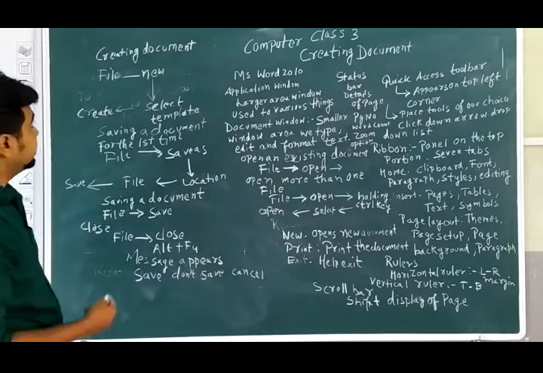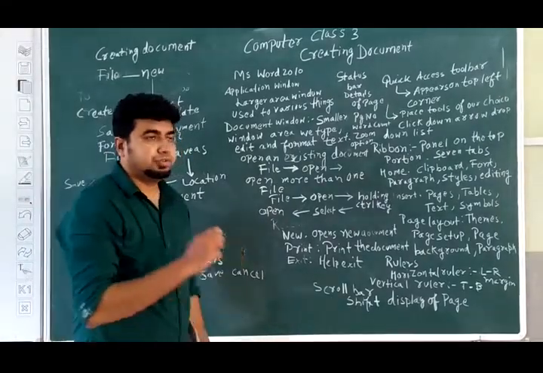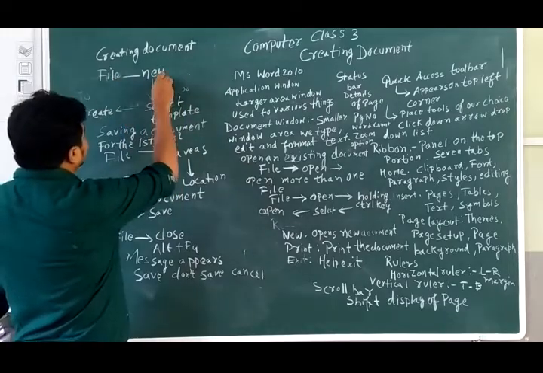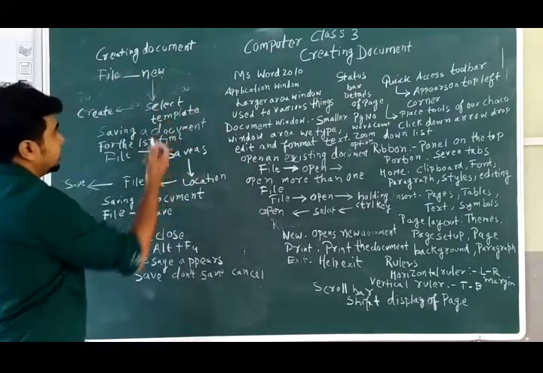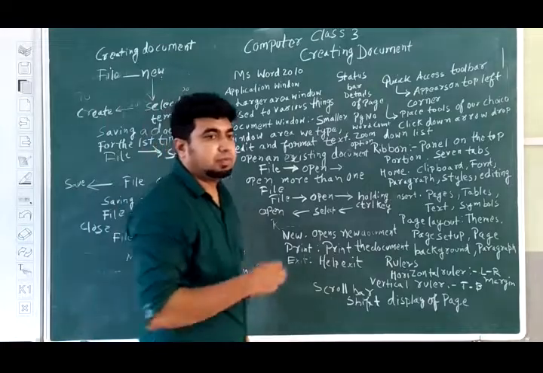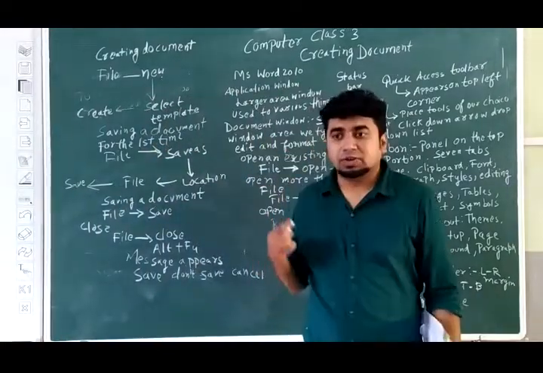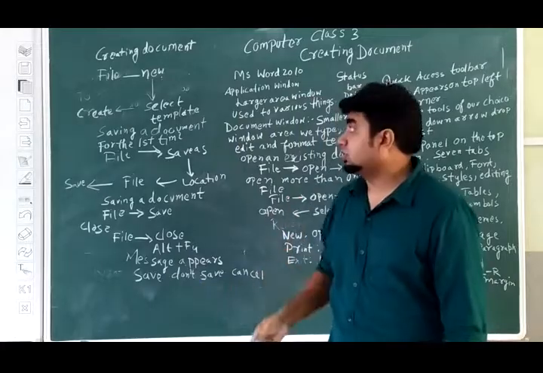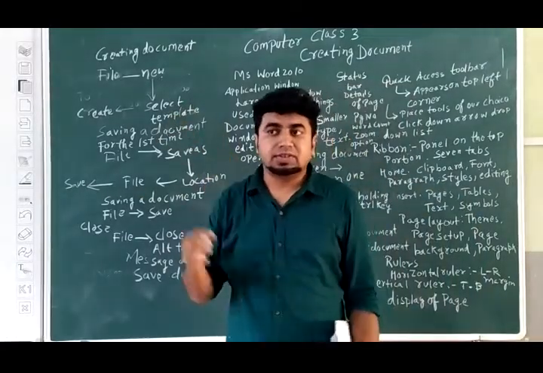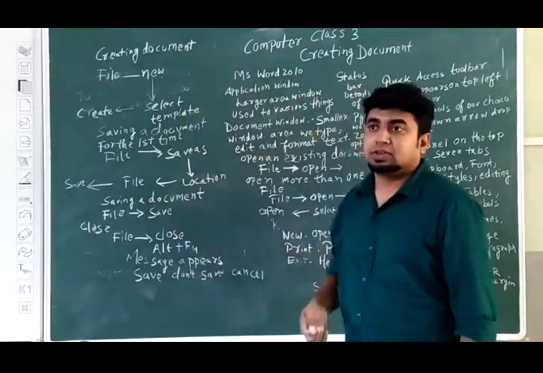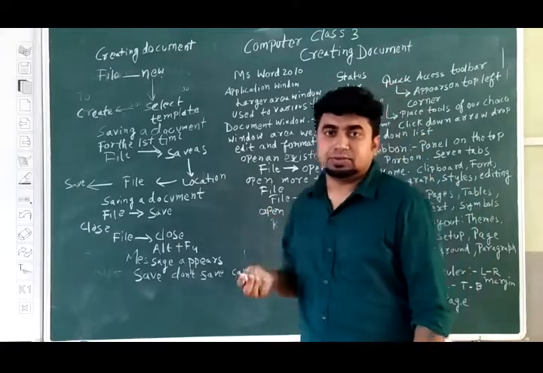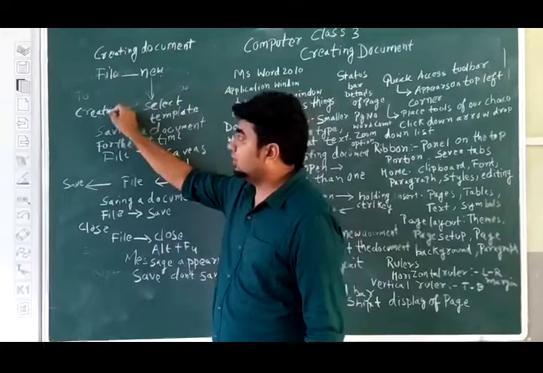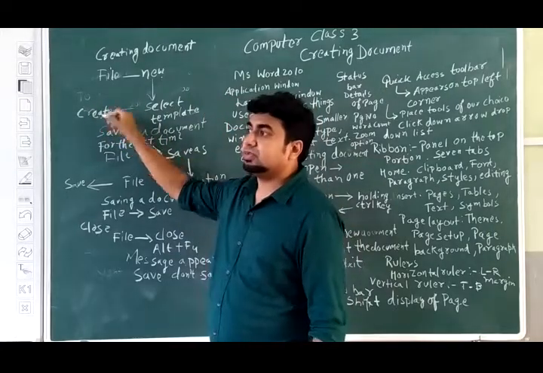To create a new document, go to the File menu, then select New, then select Template. Which template? If you want a blank template, or some format, if you want records of something. Some selected formats are given in the computer, which sometimes makes our work easy. But if you want a blank template, select Blank Template from here, and then select the Create option.